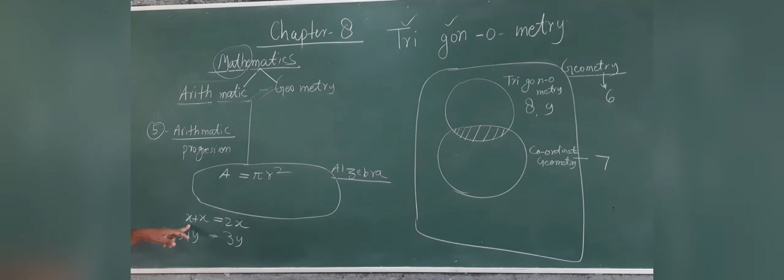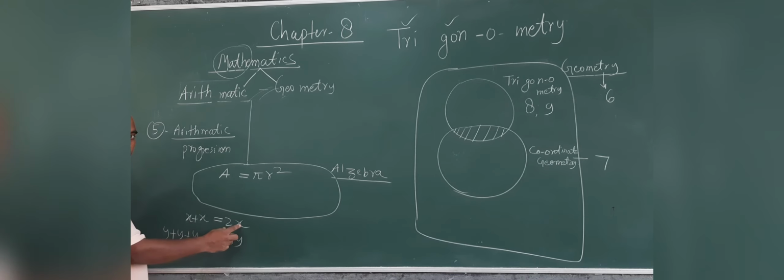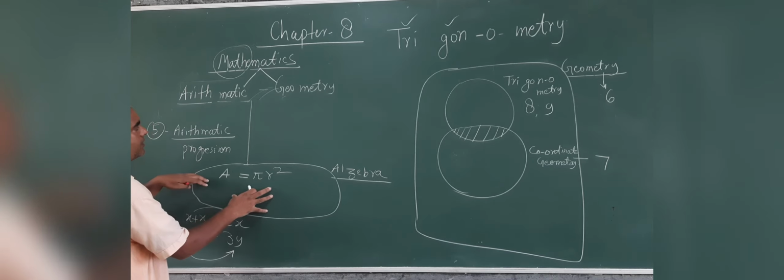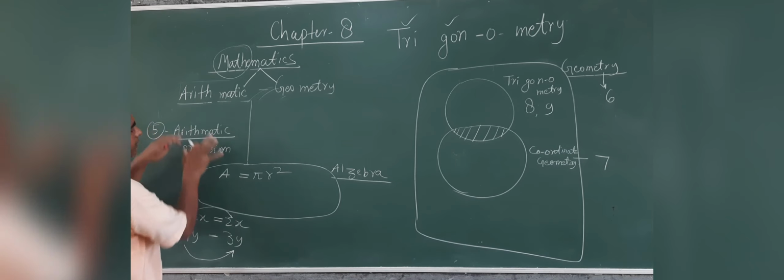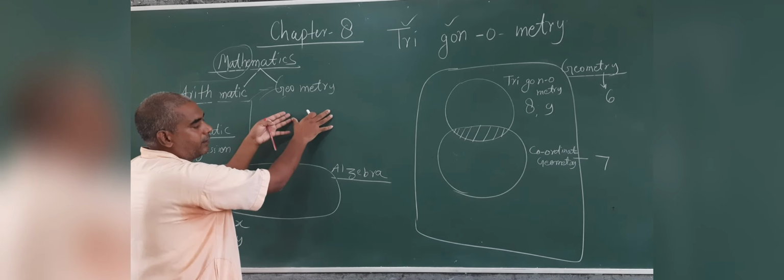Theorem means if you take the value x is equal to 1, so 1 plus 1 is equal to 2 into 1, 2. 4 plus 4, that is 8, is equal to 2 into 4. Means addition is another form of multiplication. Three times addition means three times multiplication. So algebra is again a language in which arithmetic is written, in which geometry is written.